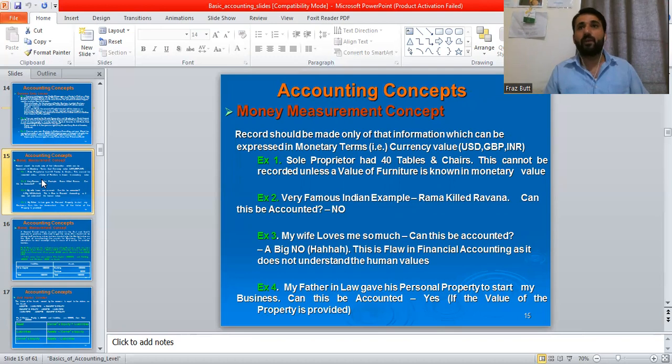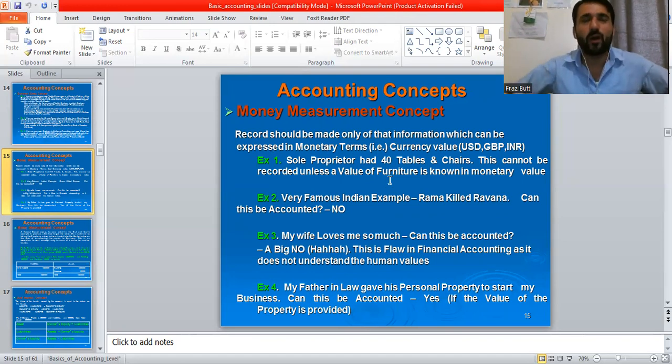For example, the owner of a business says, I have great affection for my employees. That cannot be recorded, as it cannot be counted in the form of money. As you rightly said, records should be maintained only of those transactions which can be expressed in money. For example, in a sole proprietorship you have 40 tables and chairs. This cannot be recorded unless the value of the furniture is known in monetary terms.